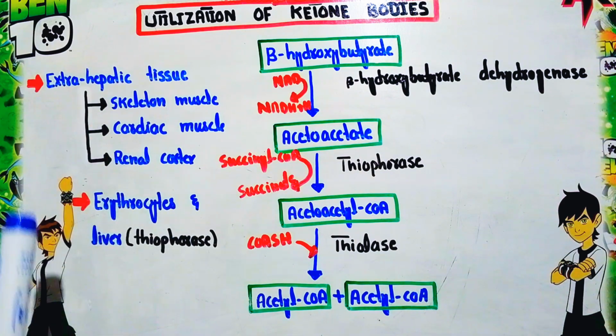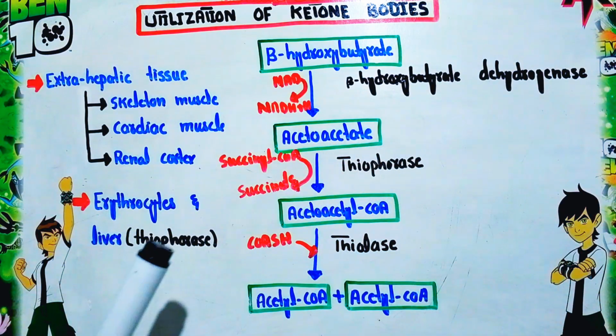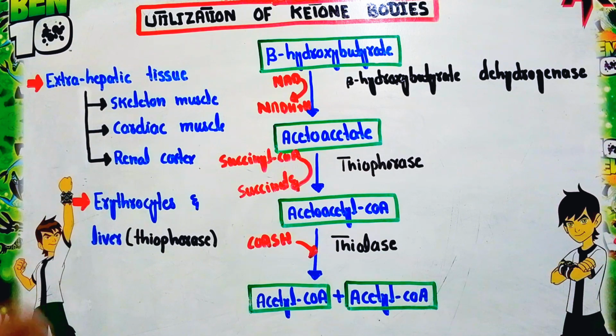Now again, ketone bodies are synthesized in the liver, but the utilization of ketone bodies does not occur in the liver. So the question is why the synthesis of ketone bodies occurs in the liver but the utilization does not occur in the liver. The enzyme thiophorase is mainly responsible for the oxidation of ketone bodies. This enzyme is absent in the liver, so that's why the utilization of ketone bodies does not occur in the liver.